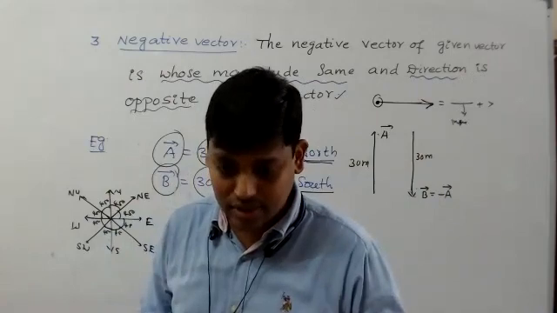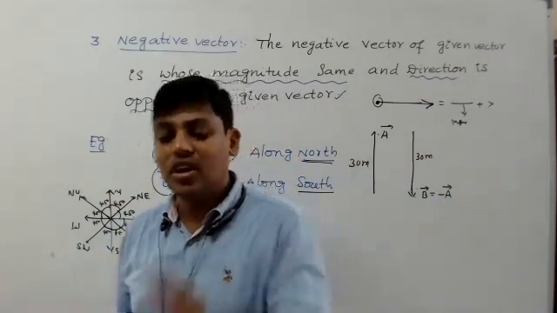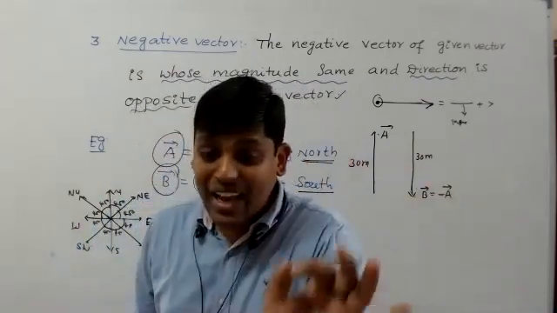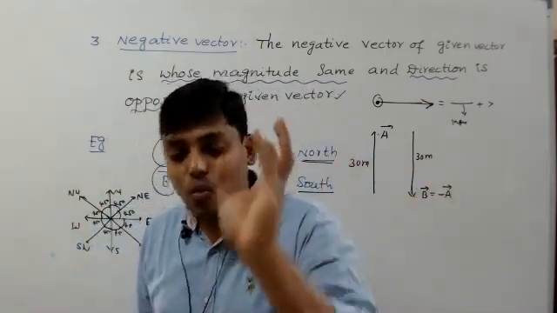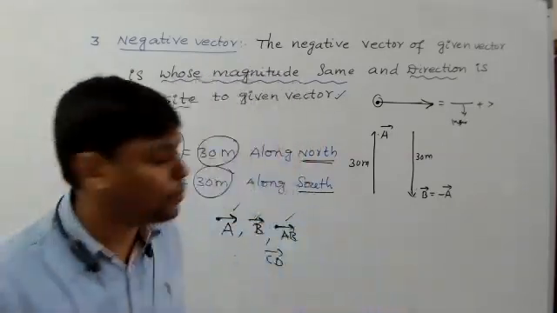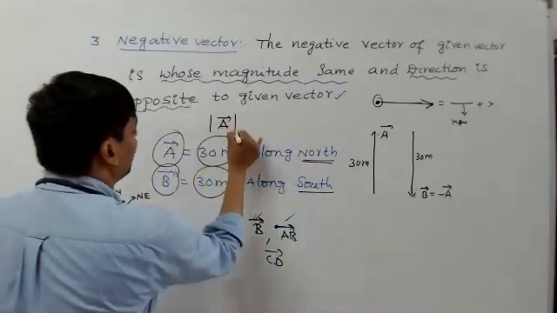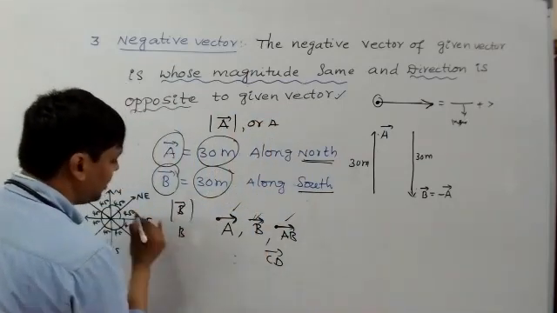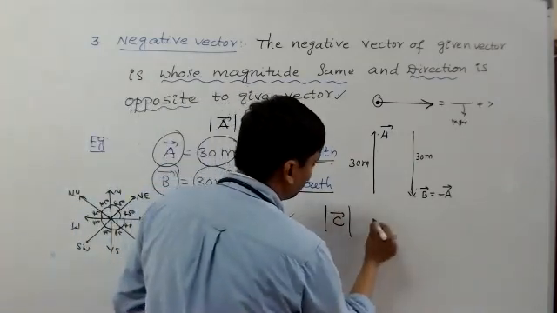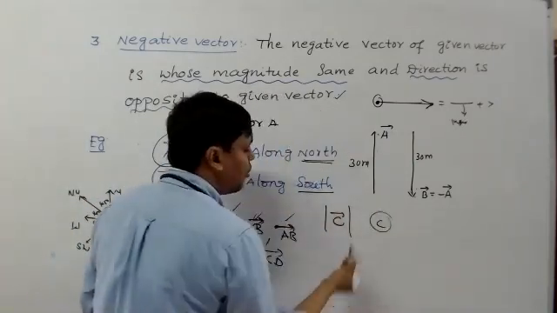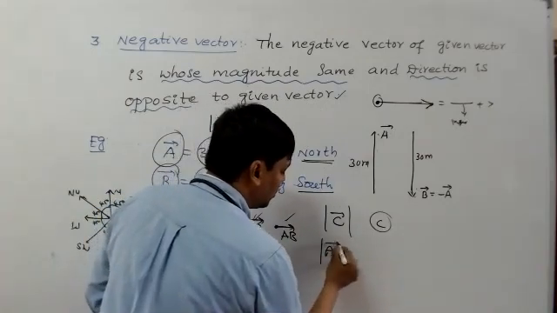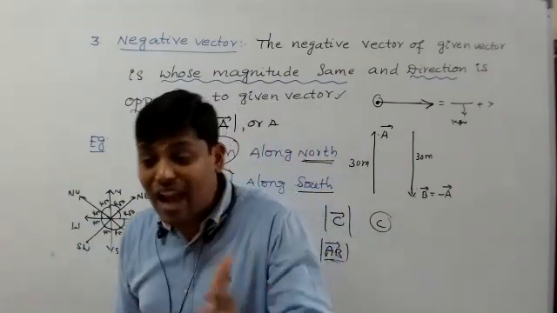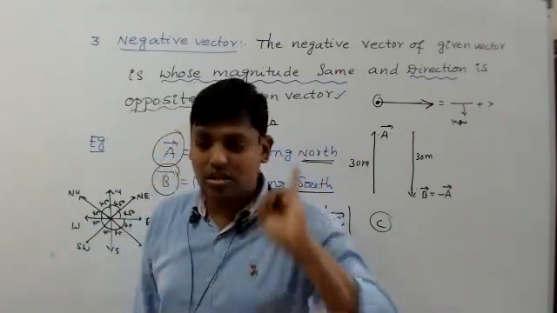After that, we discussed types of vectors. The first type is the modulus of a vector. What is the modulus of a vector? The magnitude of a vector is known as the modulus of a vector. The modulus of vector A is represented as mod A bar, or A. Modulus of vector B, mod B bar, or simply B. Modulus of vector C, mod C bar, or simply C. Modulus of vector AB, mod AB bar. So the modulus of a vector is nothing but the magnitude, the numerical value of a vector.